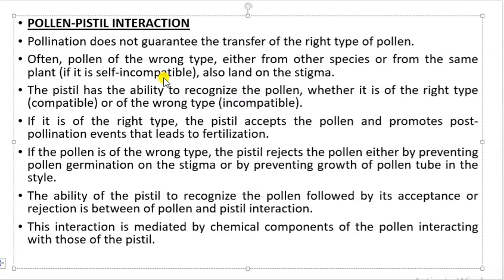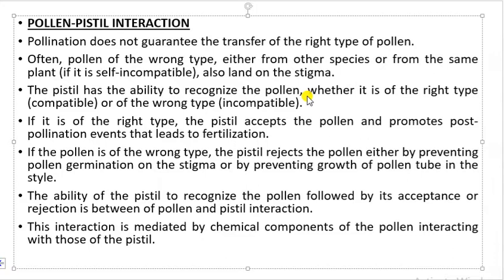That's why it is not necessary that always a right pollen comes to the surface of the stigma and germination will take place. In such a case, the pistil has an ability to recognize the pollen, whether it is a right type of pollen or a wrong type of pollen. That is, the pistil can find a compatible pollen and an incompatible pollen. If the pollen is of the right type, then the pistil will accept the pollen and the post-pollination events will start in that flower, leading to fertilization.